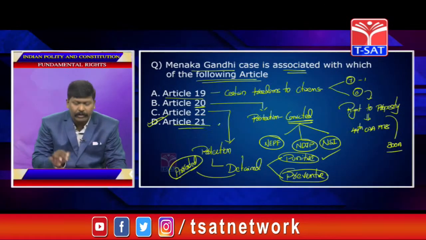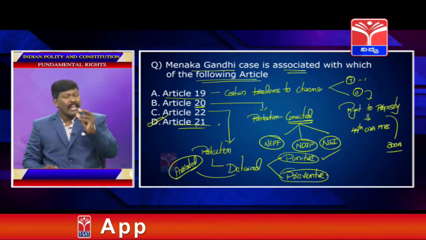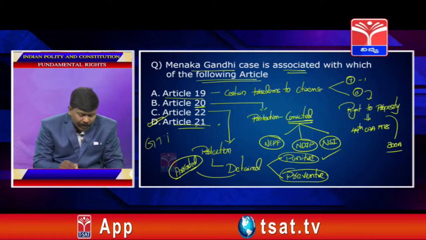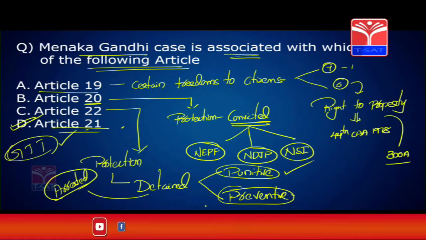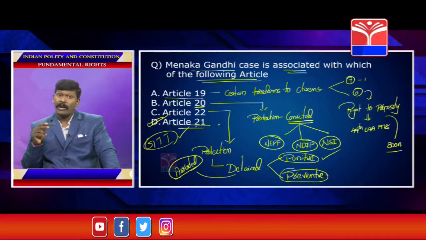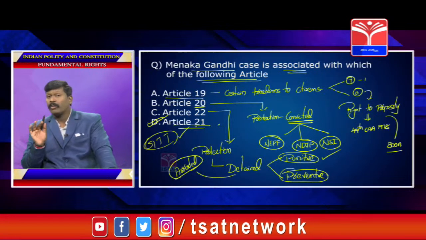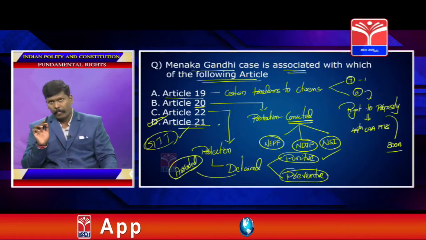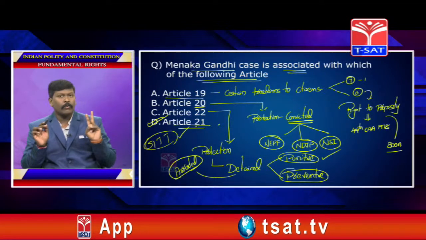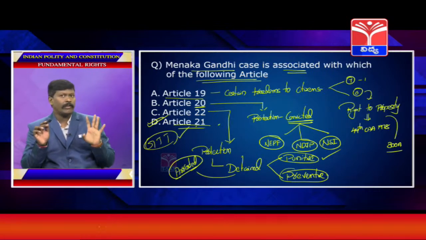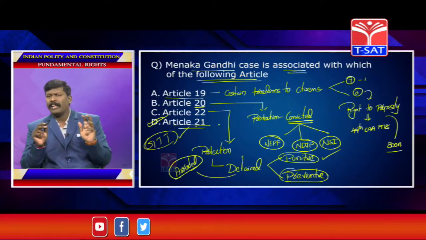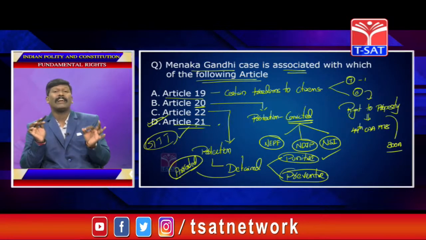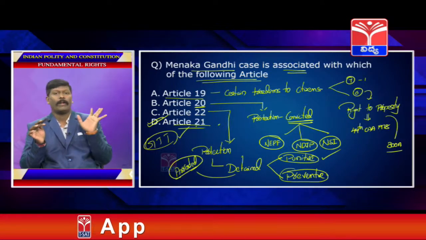So, Article 21 talks about the Maneka Gandhi case. Because of the Maneka Gandhi case only, the golden triangle theory emerged in India. I told you what the golden triangle theory is. According to the golden triangle theory, all the laws made by the legislature shall be aligned to 3 major articles: 1. Article 14, 2. Article 19, and 3. Article 21. If any law made in the legislature is against any of these 3 articles, that law can be declared as unconstitutional or invalid by the Supreme Court.